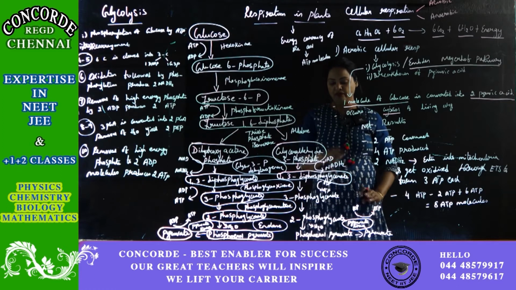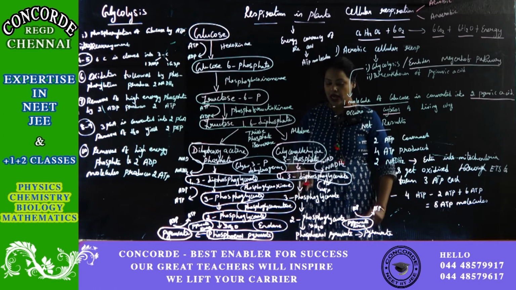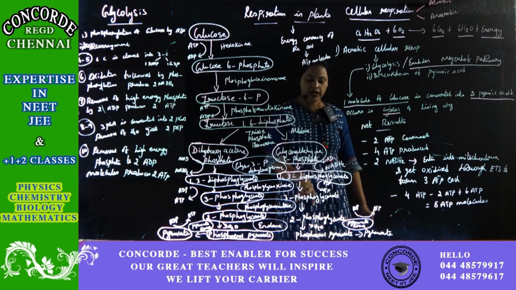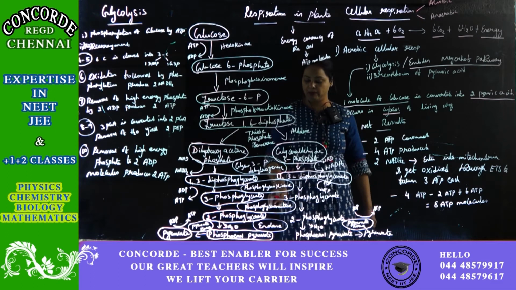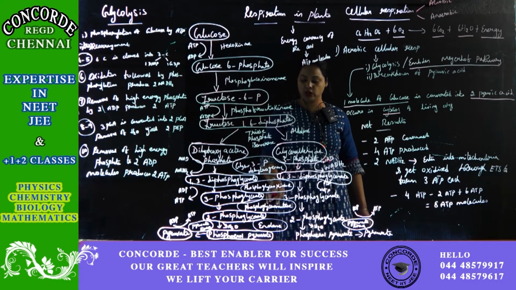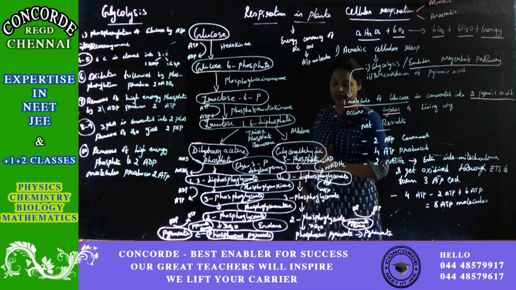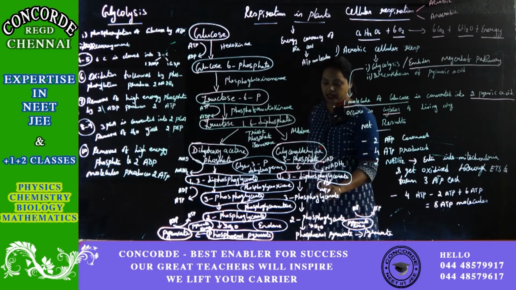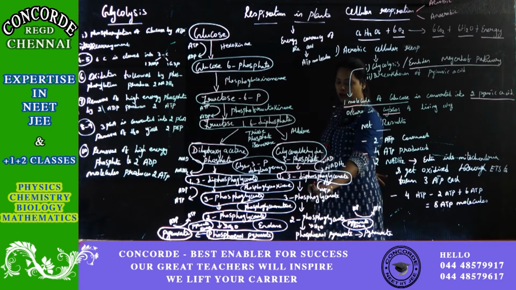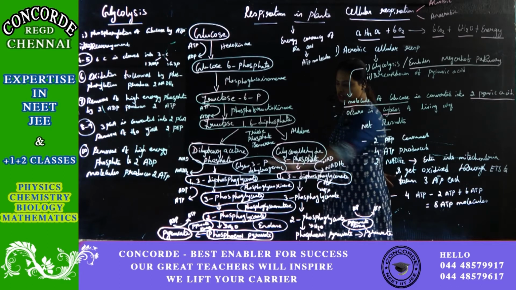So one molecule of NADH2 will be produced, and this 1,3-diphosphoglyceride, with the help of enzyme phosphoglycerokinase, will produce 3-phosphoglyceride. While producing 3-phosphoglyceride, it will also simultaneously produce one molecule of ATP, just like that.